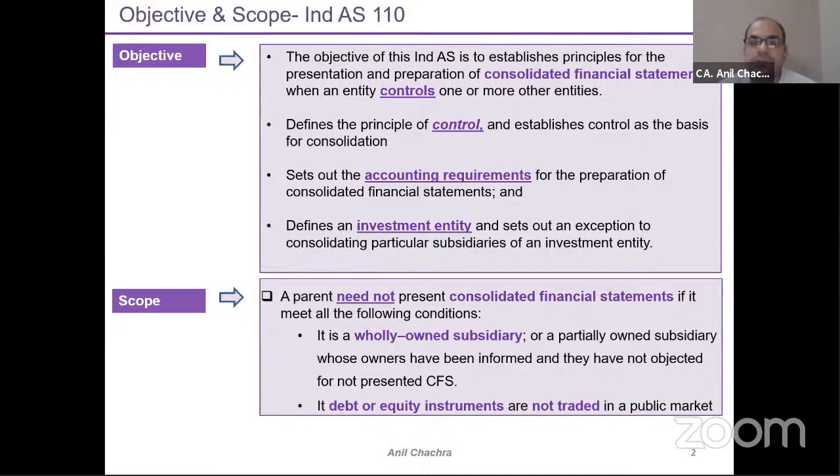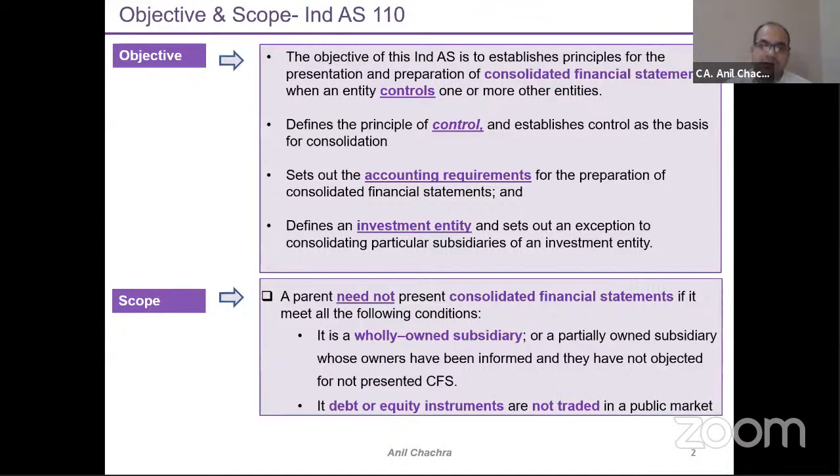So in this Ind AS 110 Consolidation of Financial Statements, the objective of this standard is to set the principles for the preparation and presentation of the consolidated financial statements by defining the control rules. So this standard has set the rules on how to define the control. So 80% of the discussion would be to define the control. If you read the standard 110, 80 or 90% of the discussion is related to the control definition only, right? So that's why this is a very important one to understand the objective and the principles of the